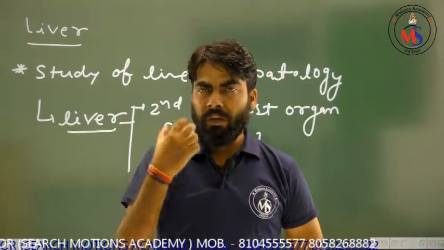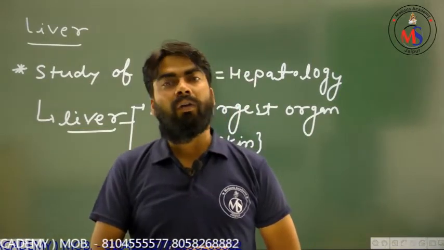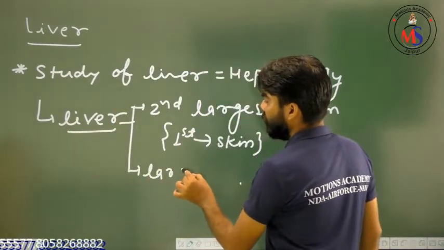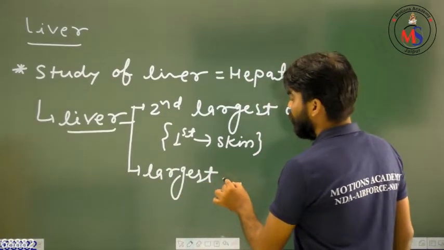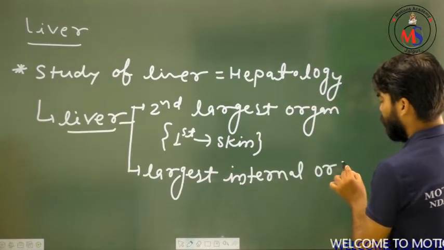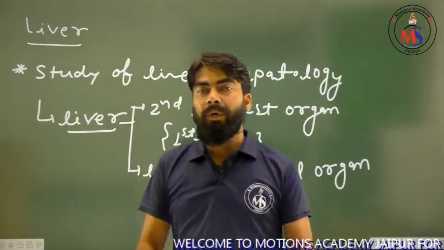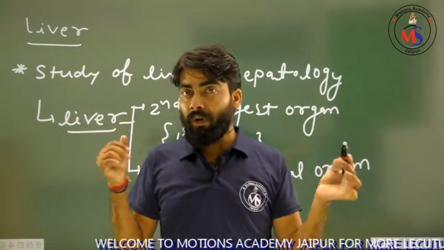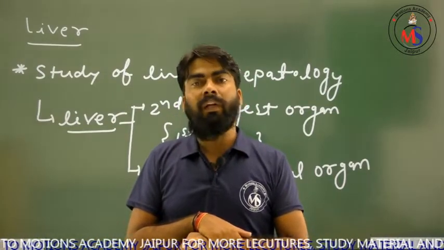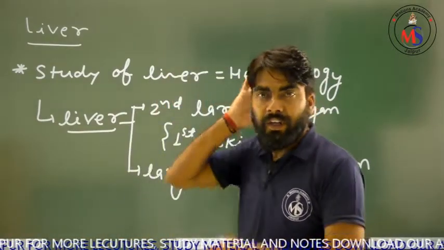If we compare all these internal organs, then we will find that the liver is the largest internal organ in the human body. So what is the second point? It is the largest internal organ. So the point of discussion will be what? If you compare with all the body organs, complete body organs, then it will be the second largest organ, and if you compare with only internal organs, then it will be the largest internal organ of our human body.